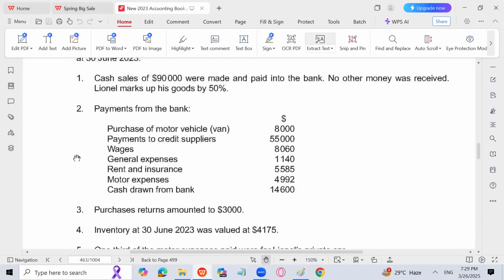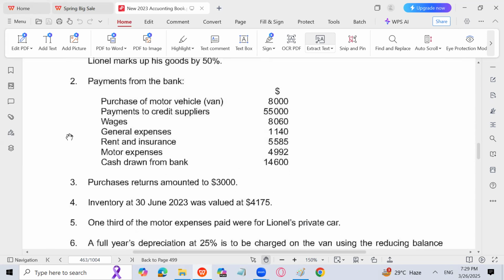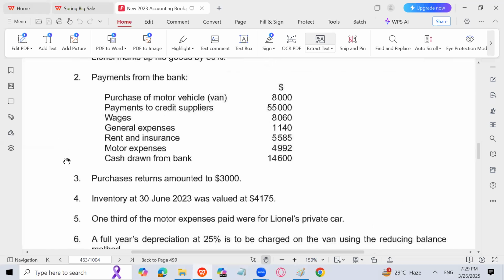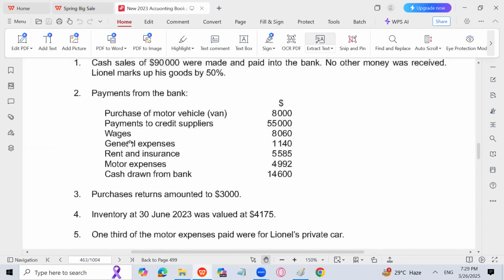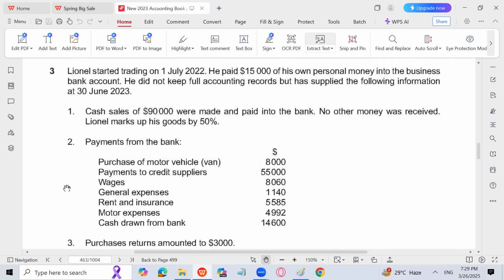कैश सेल्स हमें दी हुई है, ठीक है. परचेज रिटर्न 3,000, payment to credit suppliers is given. Okay. So as I discussed with you, anybody who can answer me, I'll be happy. As I discussed with you, whenever markup or margin is given in the question, we have to calculate gross profit directly, either by multiplying cost of sales with markup or by multiplying sales with margin.